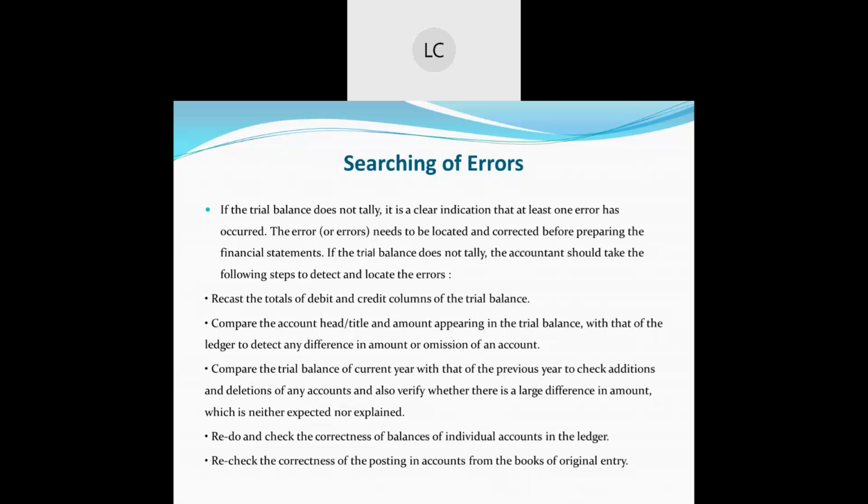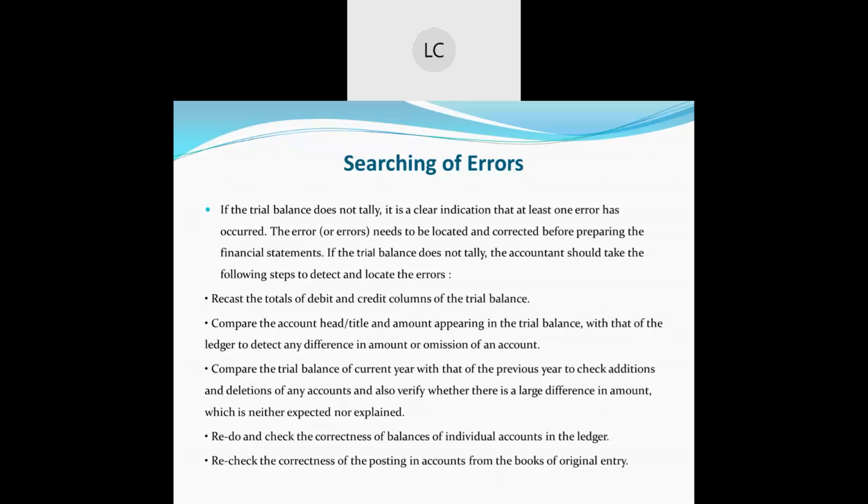First you are going to see the errors of omission, then you are going to check the comparison of the trial balances, then redo and check the correctness of the balances of the individual accounts of the ledger. Now most probably when it comes to the error of omission, you are going to go for the ledger accounts first. Why?